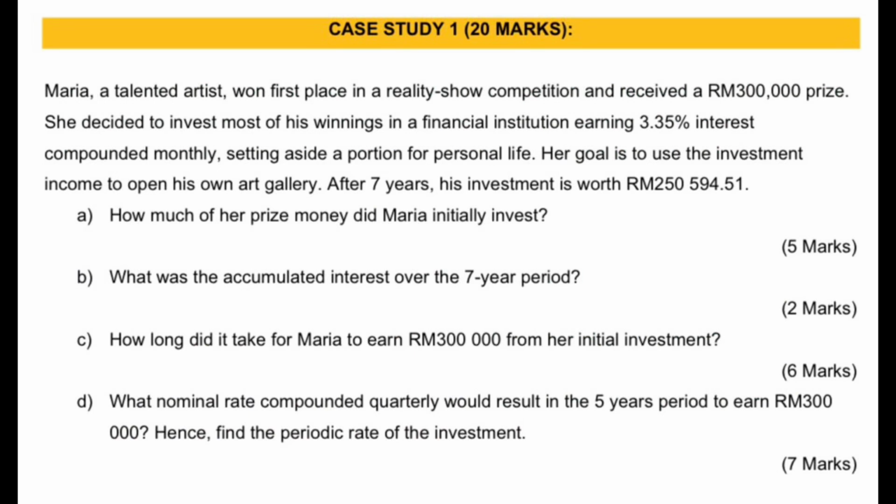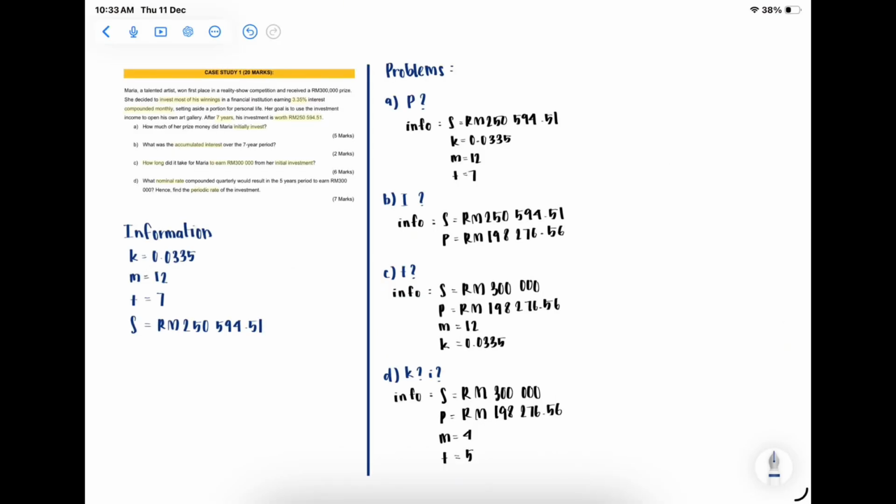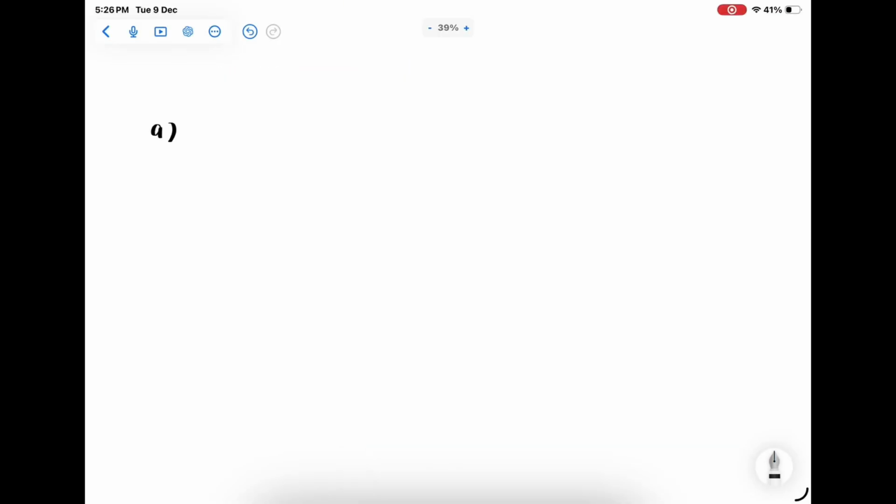Case study 1. Maria, a talented artist, won first place in a reality show competition and received a RM 300,000 prize. She decided to invest most of her winnings in a financial institution, earning 3.35% interest compounded monthly, setting aside a portion for personal life. Her goal is to use the investment income to open her own art gallery. After 7 years, her investment is worth RM 250,594.51. This is the information taken out for problem solving.